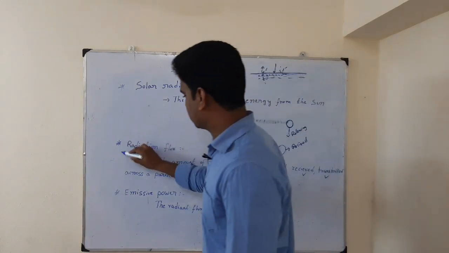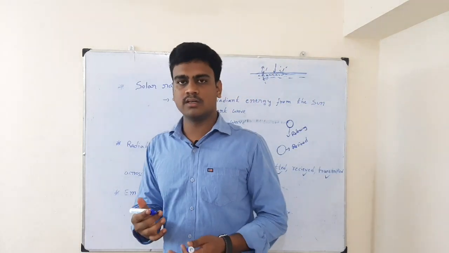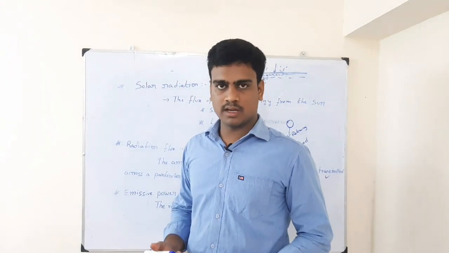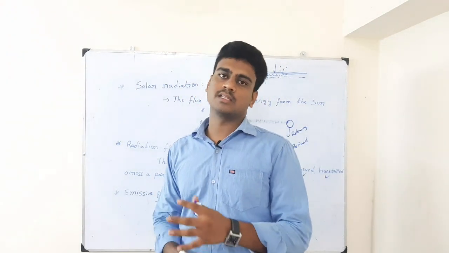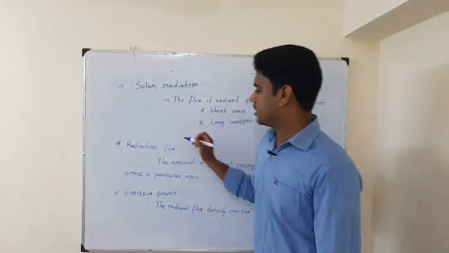All of that together we call radiation flux. So solar energy is emitted from the sun, received by the earth's surface, and also transmitted to the inner depths of the earth's surface. All these together are called radiation flux.